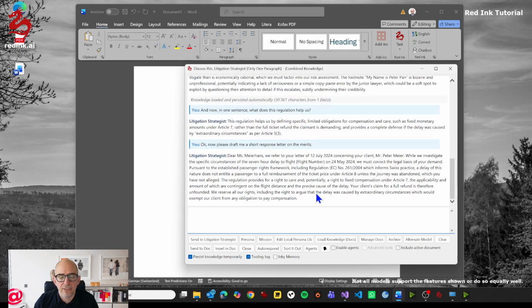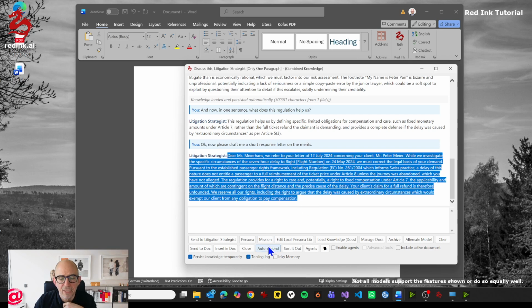And then the AI will draft it. It still has the mission in it. That's why it will just respond in one paragraph. So the chatbot sticks to the request, and I can now select this here and have this inserted into my document that is open in the back end.